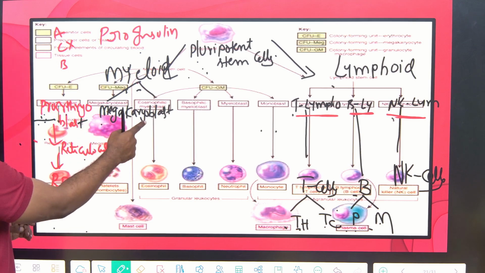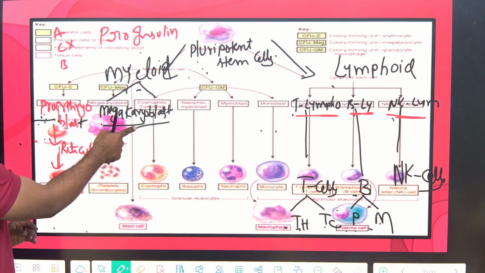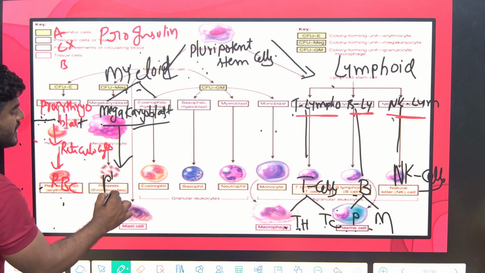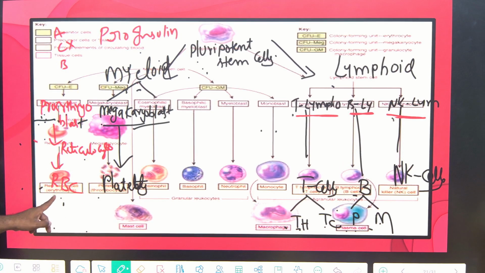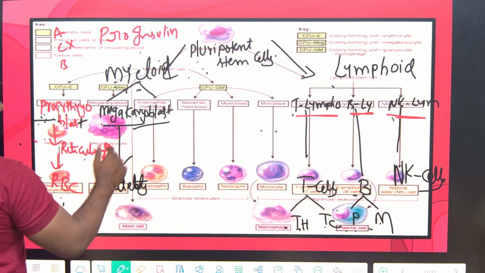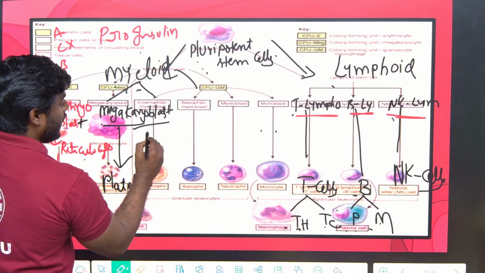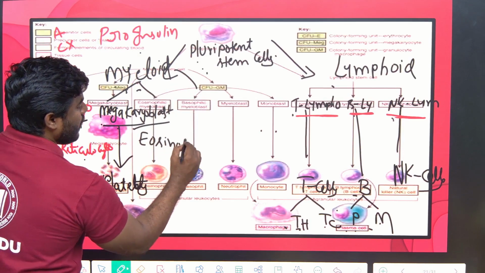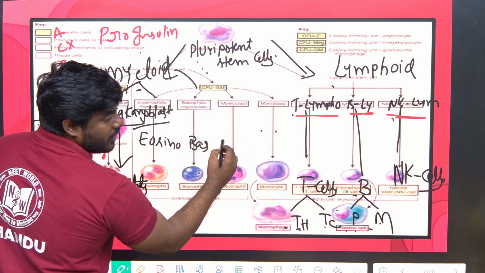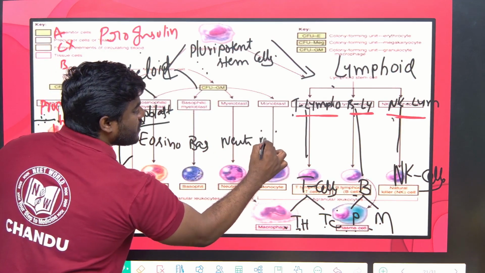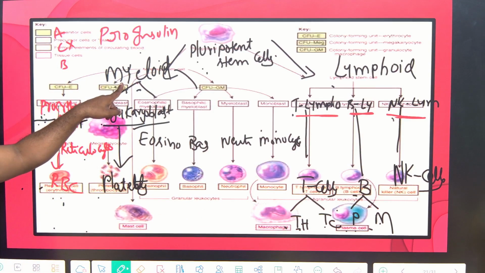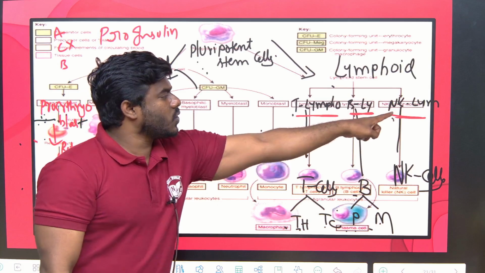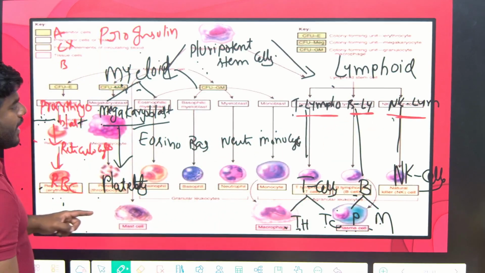Mega means large, karyo means nucleus, blast means cell. The cell which has a larger nucleus is the platelet, also called thrombocytes. Correct? So myeloid stem cell gives rise to pro-erythroblast and megakaryoblast. And what else does myeloid stem cell give rise to? It gives rise to eosinophil, basophil, neutrophil and, most important, monocyte. These all come from myeloid stem cell. Only lymphoid stem cell gives rise to those three. That's all.